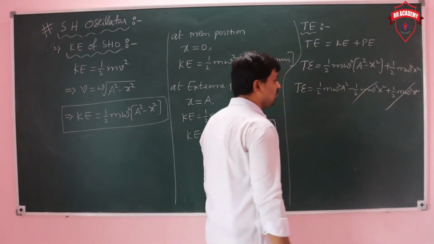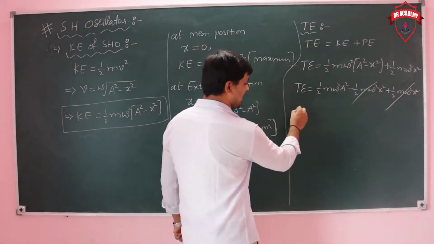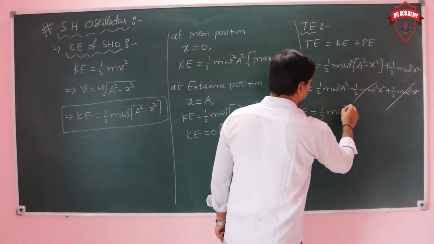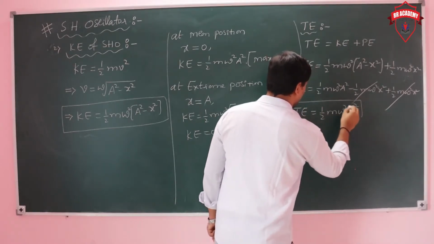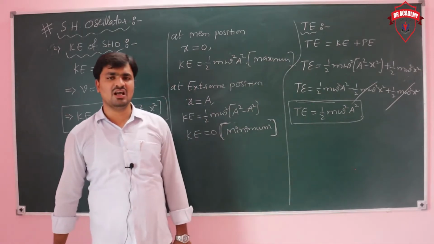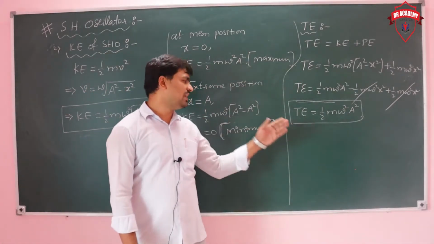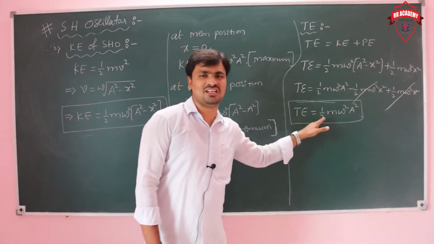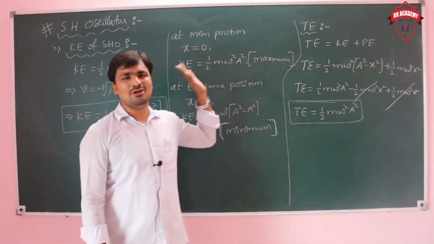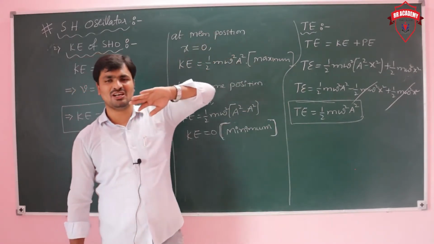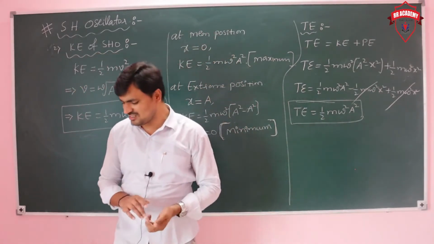The plus and minus values cancel, so total energy is half m omega square a square. At extreme position, potential energy is maximum and kinetic energy is 0. At mean position, kinetic energy is maximum and potential energy is 0. Again the total energy is the same.